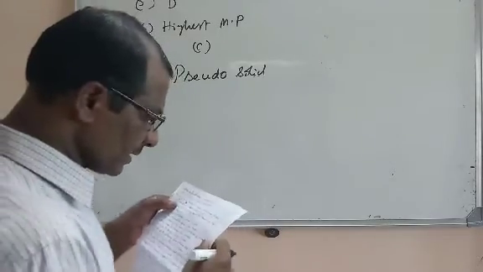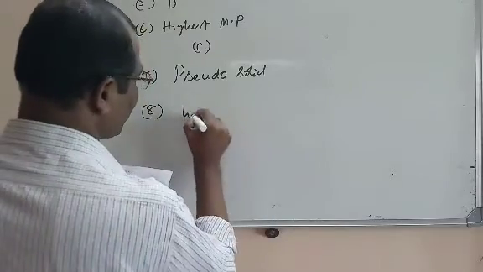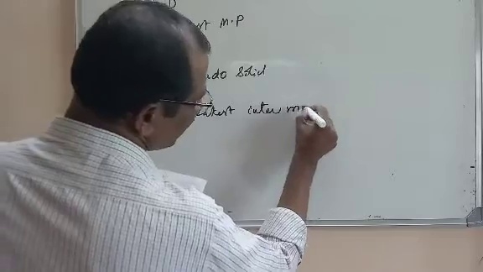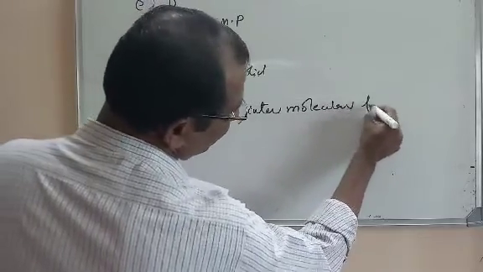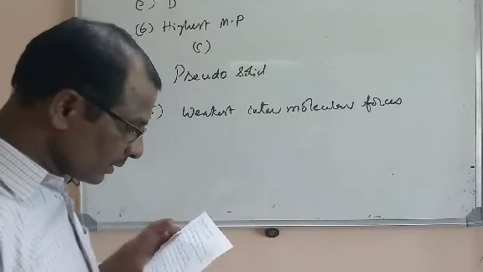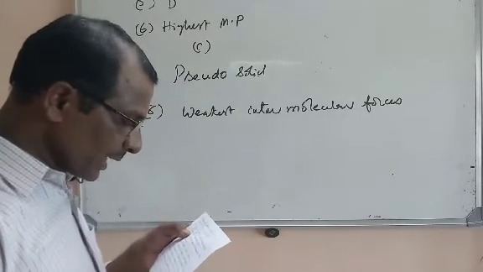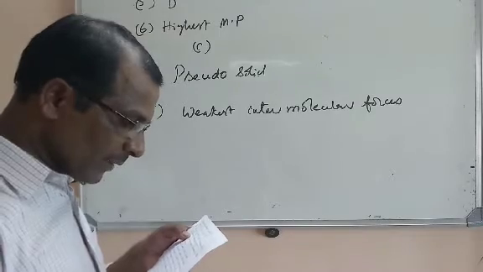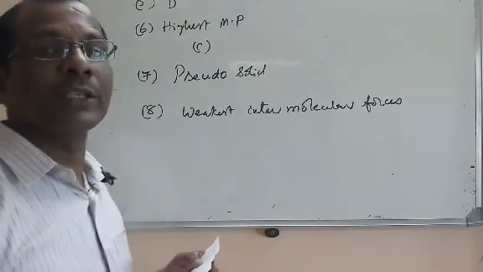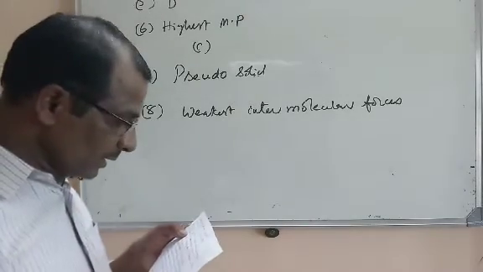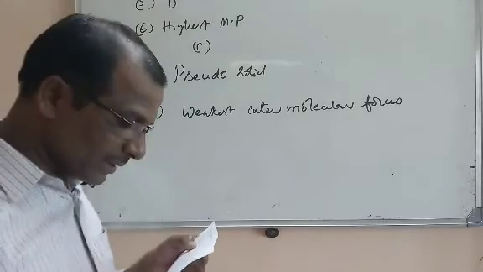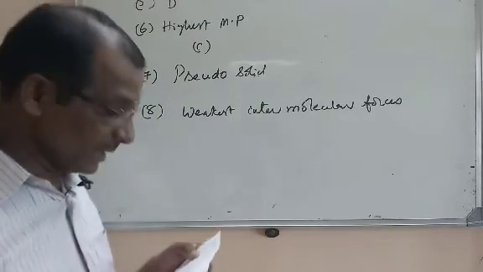Which of the following has the weakest intermolecular force? Which of the following will have the weakest intermolecular forces? First one is ice, second one is phosphorus, third one is naphthalene, and option D is sodium fluoride. Here, ice, phosphorus and naphthalene are molecular crystalline solids. NaF is an ionic crystalline solid.